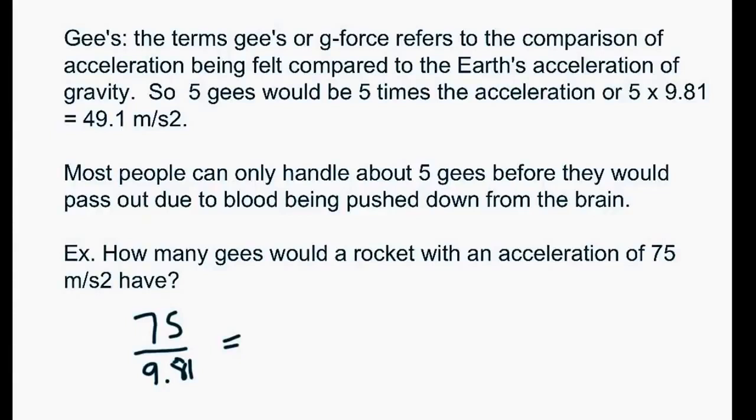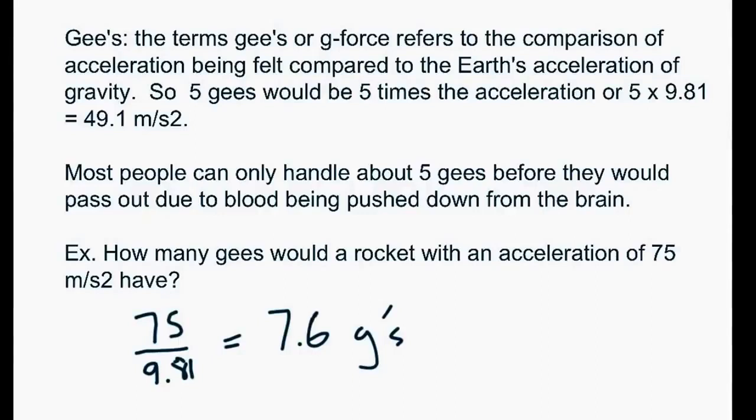So this last example, it's asking how many G's would a rocket, so if a rocket's on liftoff and it's accelerating at 75 meters per second squared, how would that compare in G's? So all you have to do is just always divide or compare it to 9.81. So 75 divided by 9.81 turns out to about 7.6 G's. Okay? So in that case, if it was a normal person, they'd probably be passed out if they were in that rocket. So like I was saying, quite often the astronauts, they'll lay down flat, so the blood is more horizontal, so the G-force isn't as bad as pushing straight down on the top of your head.